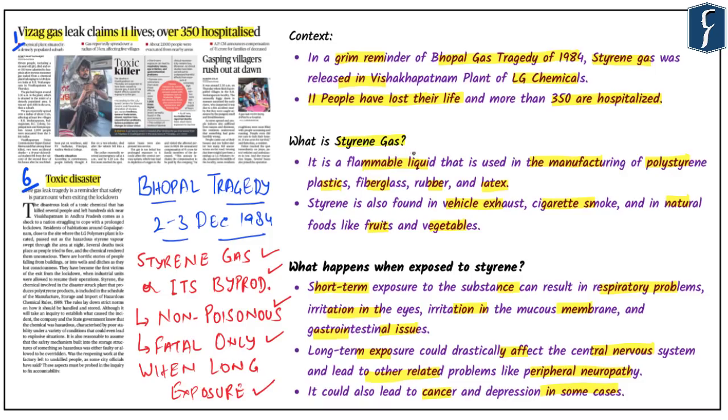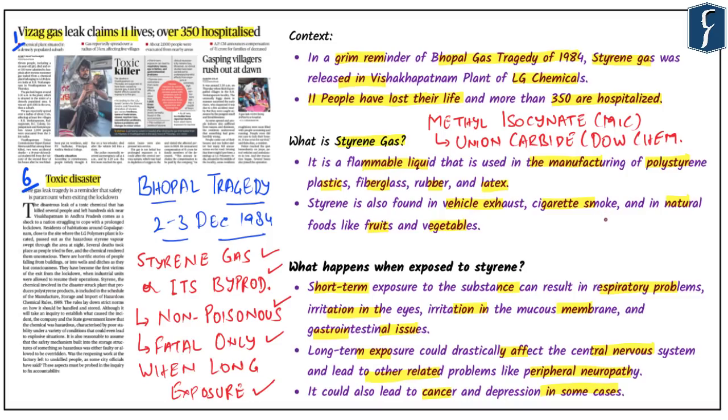In the context of the news, you should also know more about the Bhopal gas tragedy, which was caused by the release of methyl isocyanate, which is also called MIC. This gas was released from the pesticide plant of Union Carbide, which is now known as Dow Chemicals. Methyl isocyanate is considered to be an extremely toxic gas, and if its concentration in the air touches 21 parts per million, it can cause death within minutes of inhaling the gas.